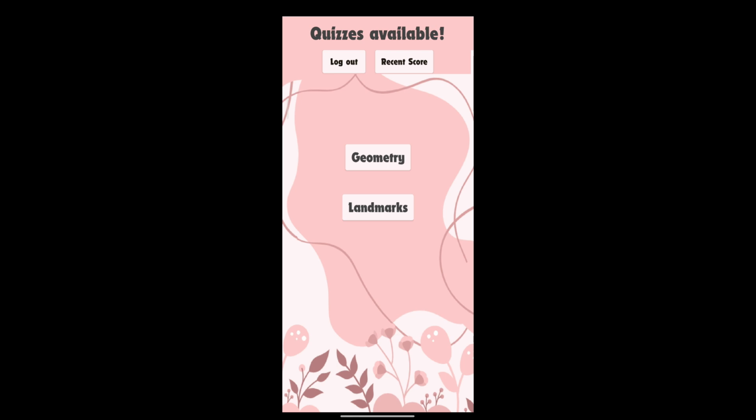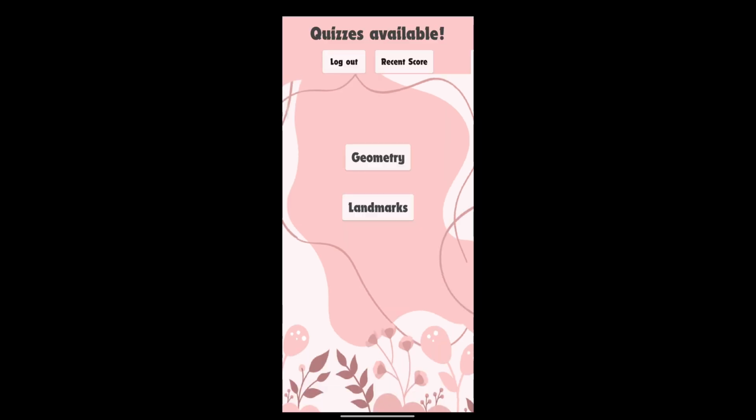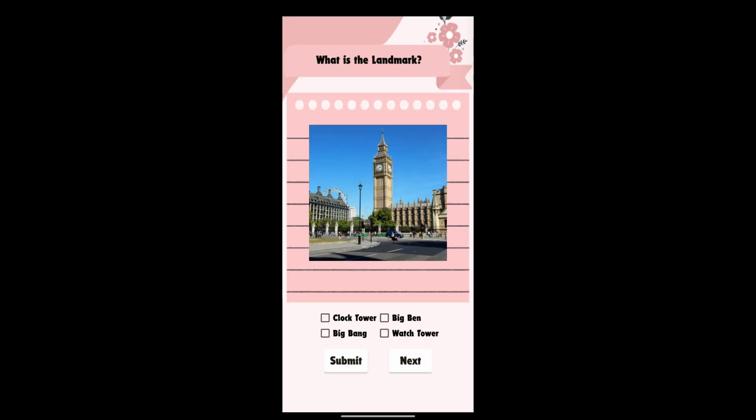So if they want to keep that score, they can press it and it will update the one on the home screen. And then they can just press back and it will go straight back to the home screen. So let's say that the user wanted to try the other quiz, which is landmark. They just press the button landmark and it will go to the quiz start screen.